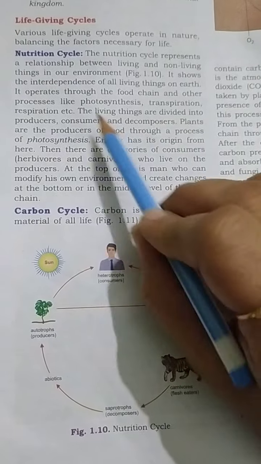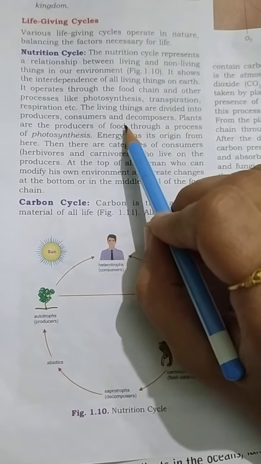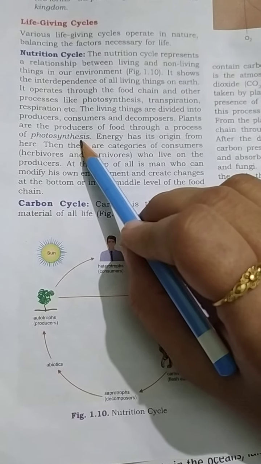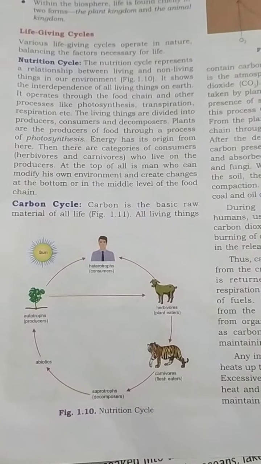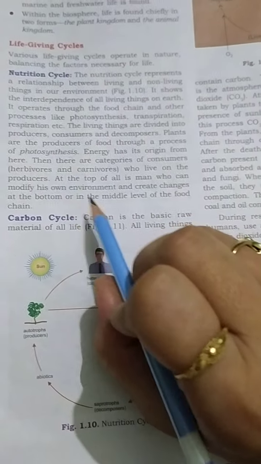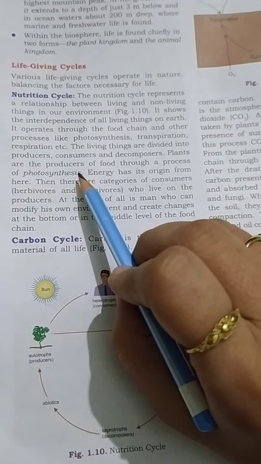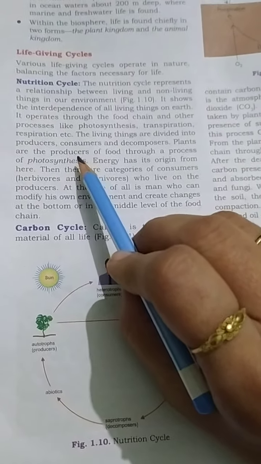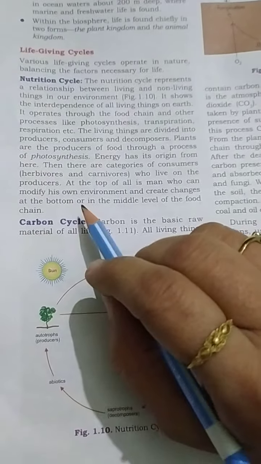Plants are the producers of food. They produce food through the process of photosynthesis, through which plants make their own food. Plants are the main producers and the human being is the main consumer.